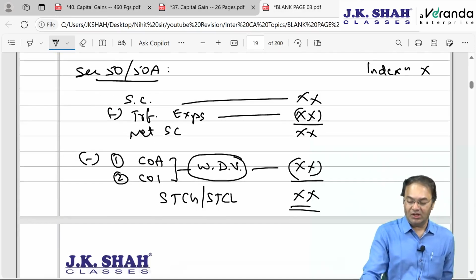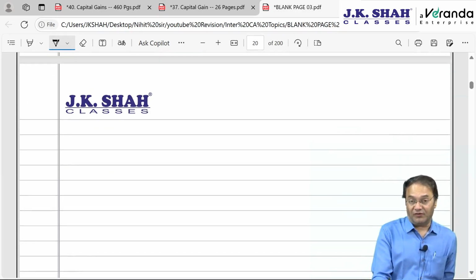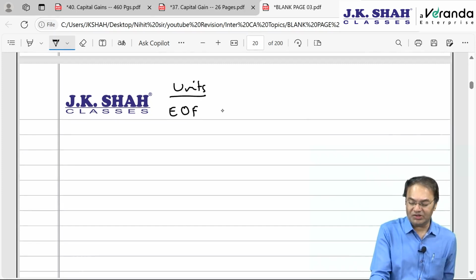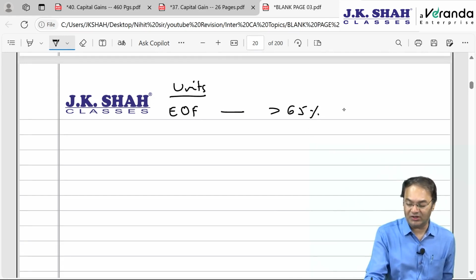If you recollect, equity oriented funds, EOF, units of equity oriented fund means a situation where more than 65% of the available or investable funds are invested in equity shares of domestic company.